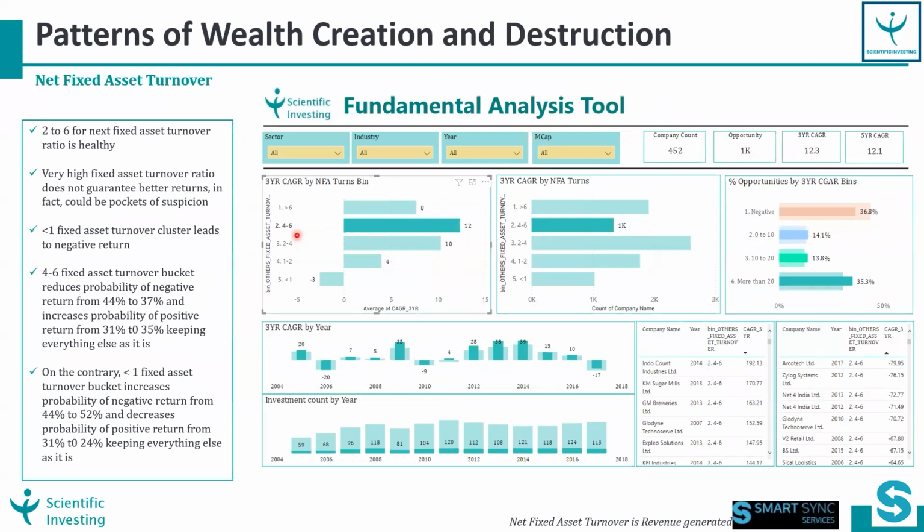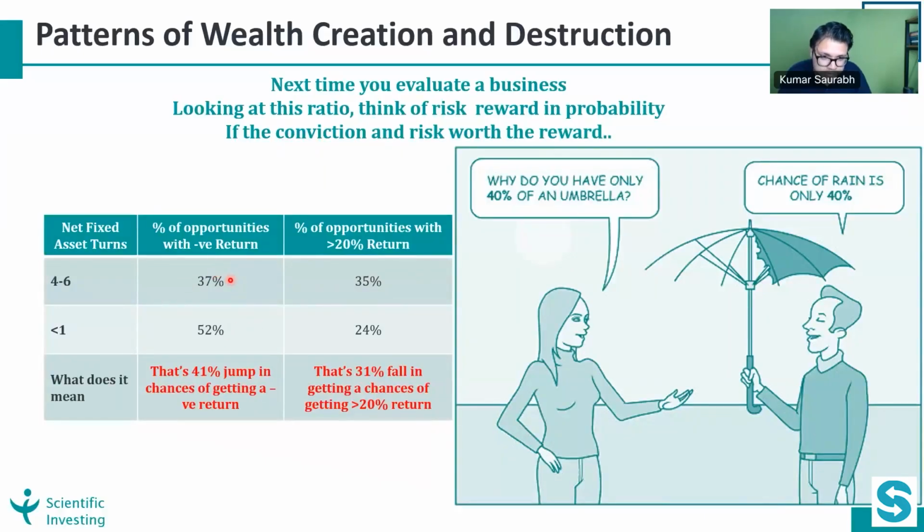Also, what I want to highlight is, if you are investing in this bucket of 4 to 6, the mean CAGR of this bucket is 12.3%. So directly from 7.2% aggregated return, if you pick companies only in this bucket, your aggregated return becomes 12.3%, which says that if you are investing with the right fundamentals, your probability to generate higher returns increases. Getting a negative return: 37% becomes 52%. The difference is 15%. 15% divided by 37% is nothing but 41%.